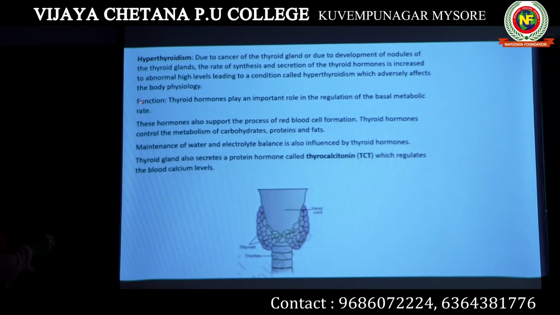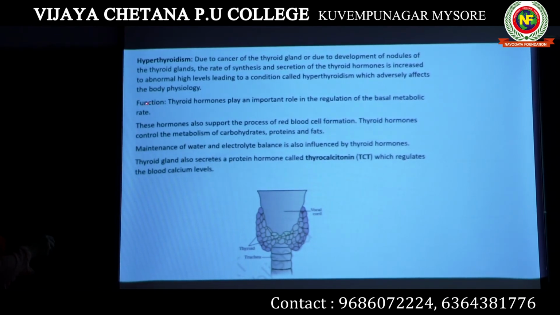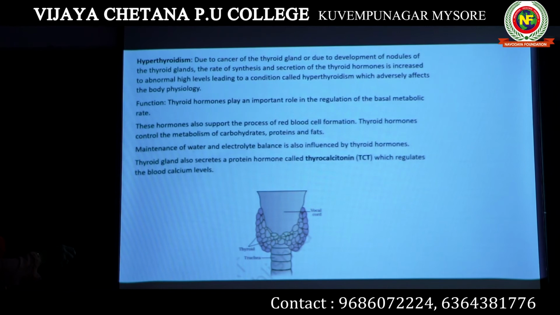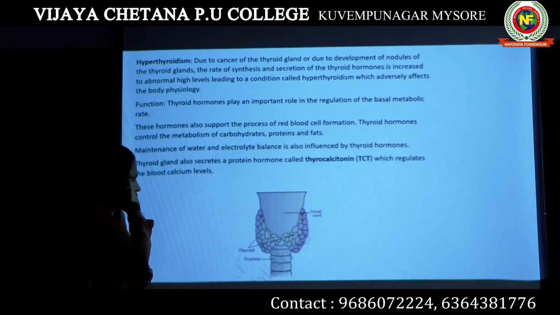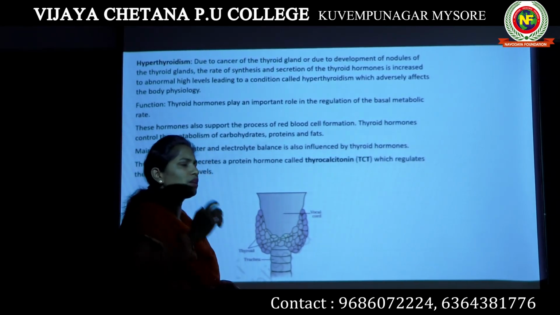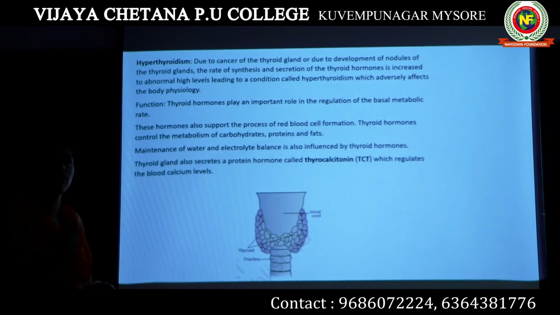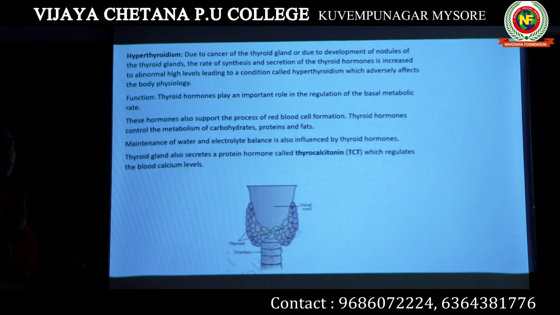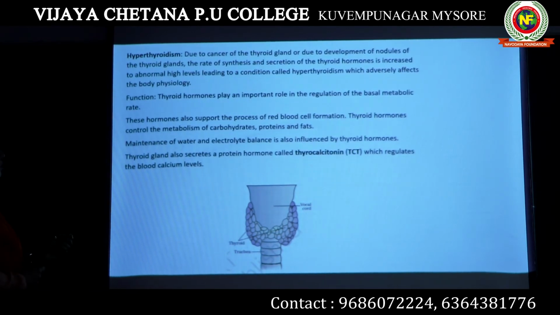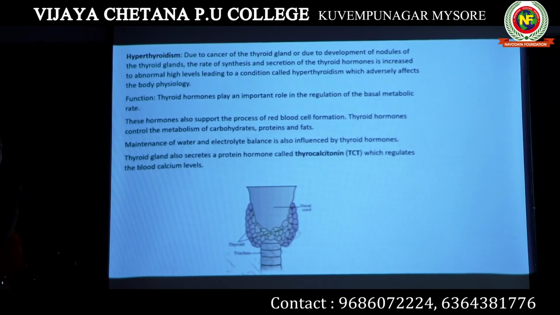Now, what are the functions of thyroid hormones? Thyroid hormones, both T3 and T4, play an important role in regulating the basic metabolic rate. A person with a thyroid problem will generally lose weight or gain weight. There will be multiple problems in a person with thyroid problems. If you ask some elderly persons at your home, especially women, who have this problem about the symptoms, they will tell you that they are losing weight or gaining weight.